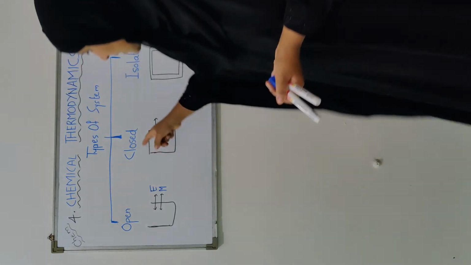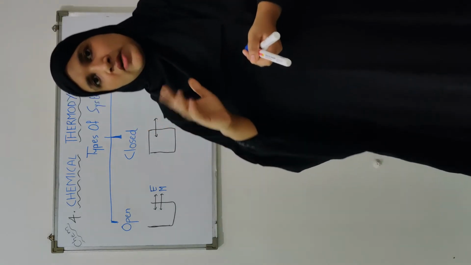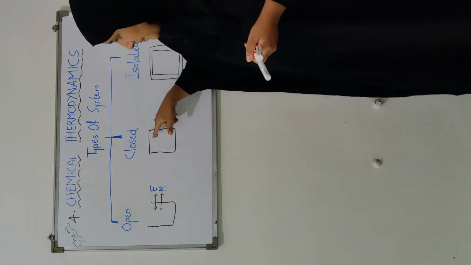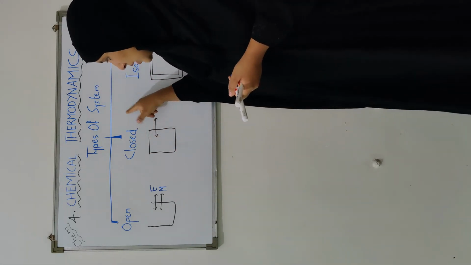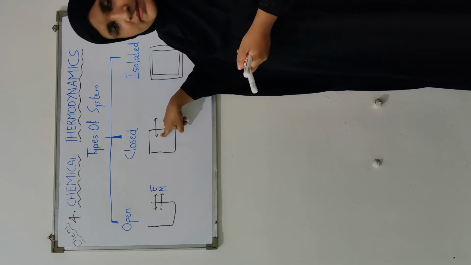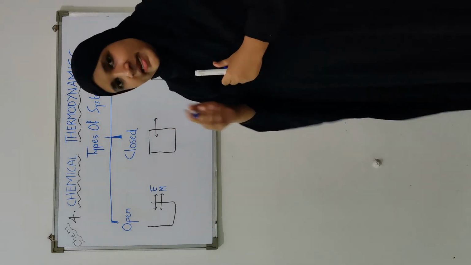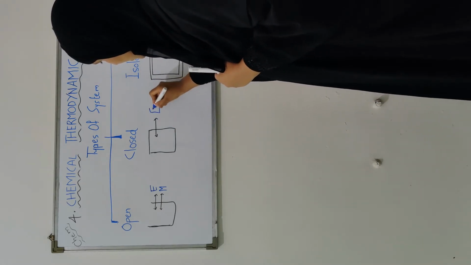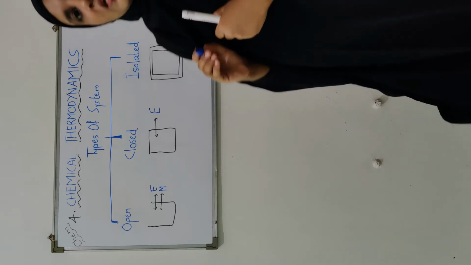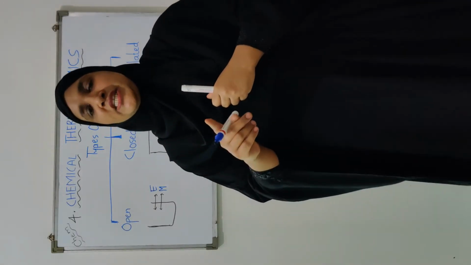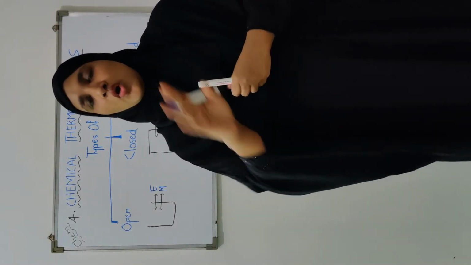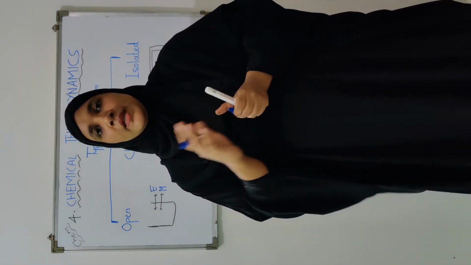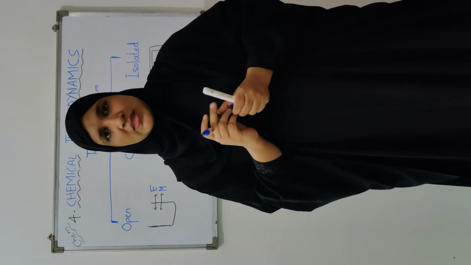Okay, closed system. Now in closed system what happens? The system is completely closed, so the matter cannot go out or come inside the system. So here you will find that only the energy can be exchanged with the surrounding but not the matter. So the system that can exchange only energy but not the matter with the surrounding is your closed system. Now can we give the example of closed system?